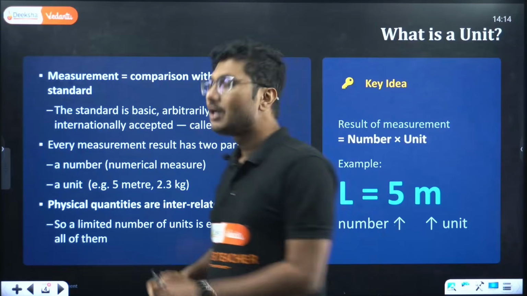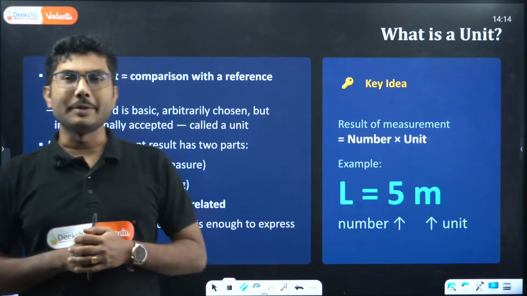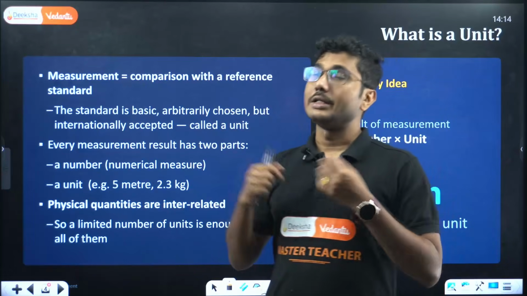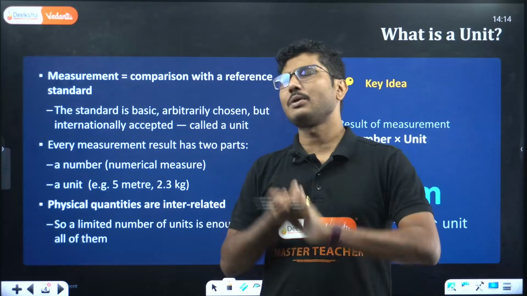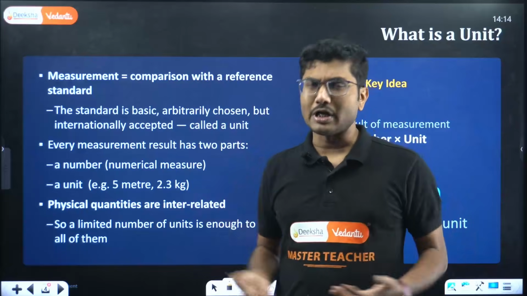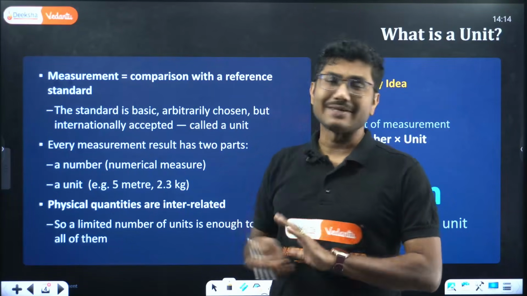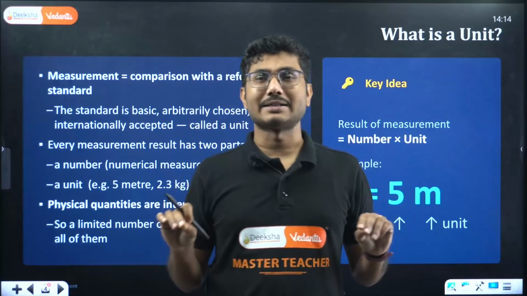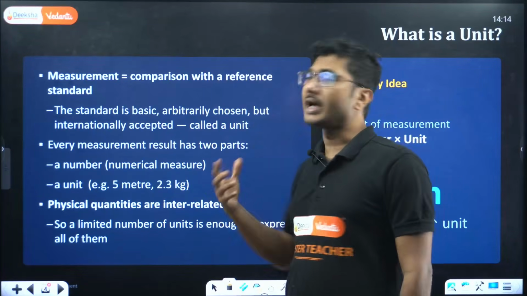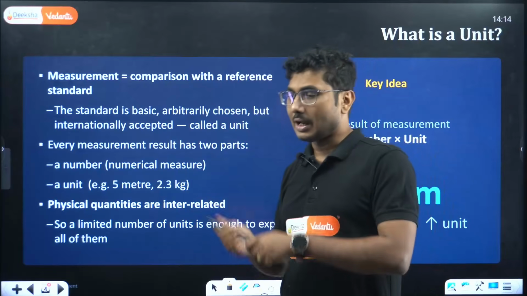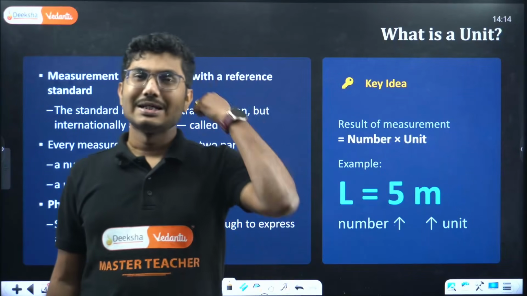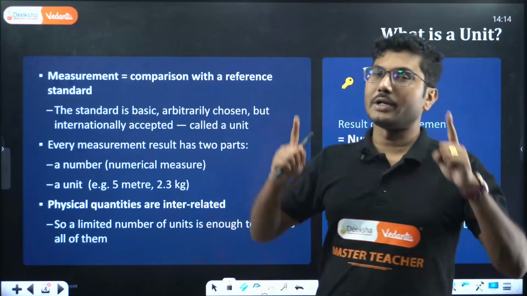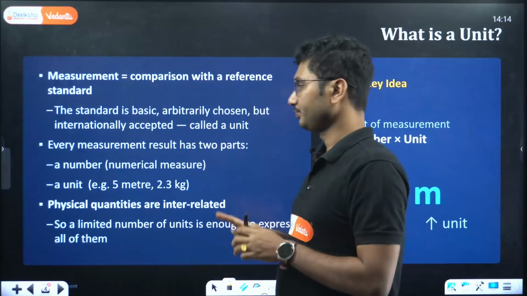Okay, so a unit was arbitrarily chosen, and the reason may be historical, practical, or experimental as well, but whatever the reason, it was chosen arbitrarily. There was no proper scientific explanation behind that, but now it is universally accepted, internationally accepted. So if I say 1 meter in India, the same 1 meter will be there in UK or in USA. No matter wherever you go, 1 meter will be standard, that is sure.